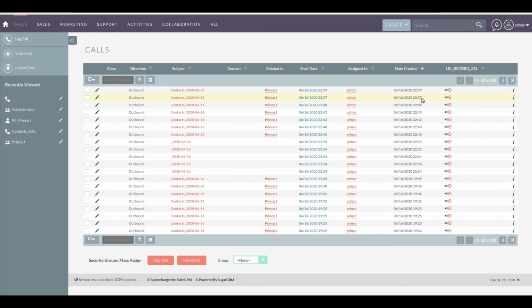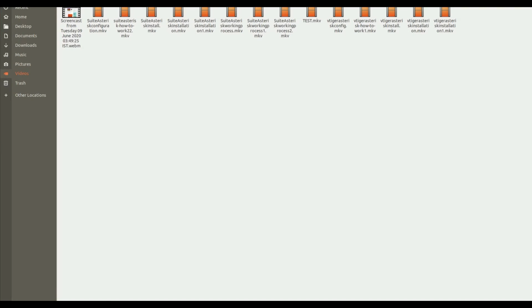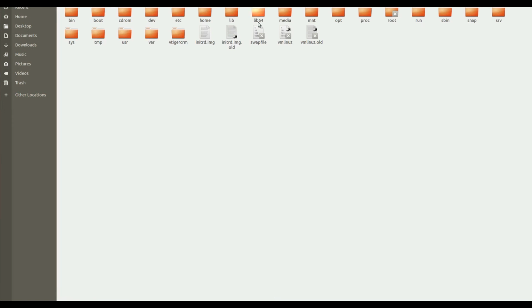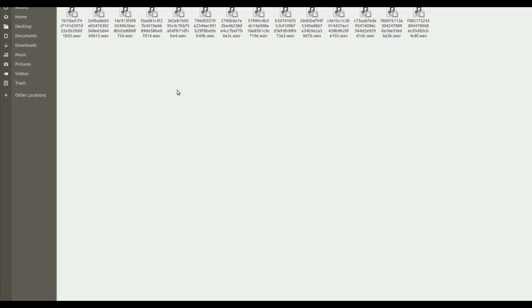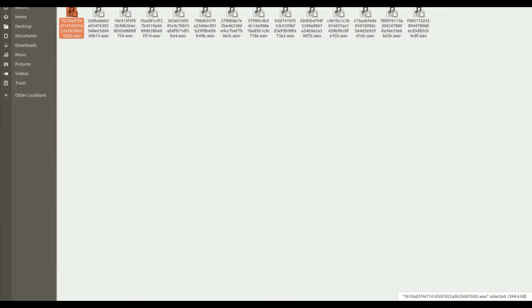SuiteCRM Asterisk Connector automatically provides you the backup of every call that is saved automatically on your local computer. Here on my computer, I have created a folder. You can see the call recordings. You can configure the location in the SuiteCRM Asterisk configuration.